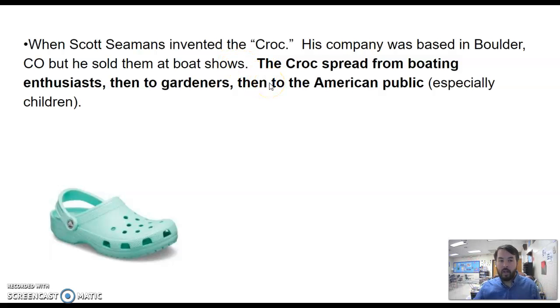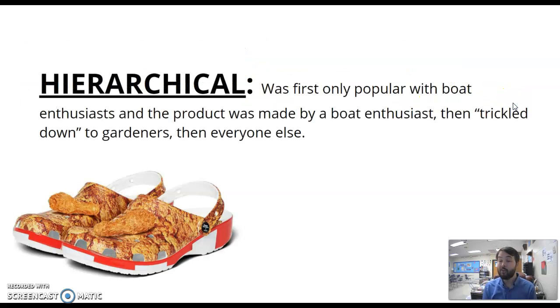People bought them. Then gardeners started to see them, people that liked gardening, and they started to buy them. Then it trickled down to the American public. People especially bought them for their children. So that would be an example of hierarchical diffusion. It was first popular, it was made by a boat enthusiast for people that love boats, and then it trickled down to other people. So that's an example of a hierarchy.